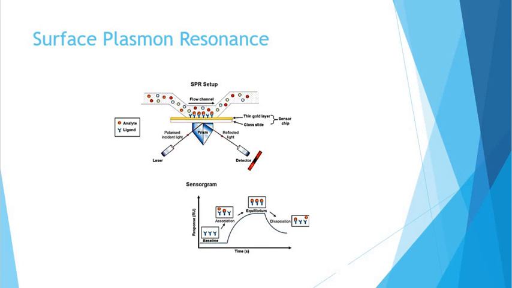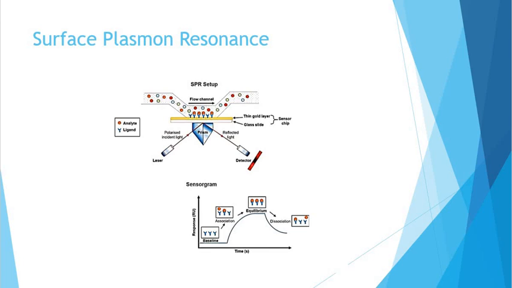When a beam of light passes from a material with a high refractive index into a material with a low refractive index, some light is reflected from the interface. When the angle at which the light strikes the interface, that is the angle of incidence theta, is greater than the critical angle, the light is completely reflected. If the surface of the glass is coated with a thin film of a noble metal, for example gold, this reflection is not total. Some of the light is lost into the metallic film.